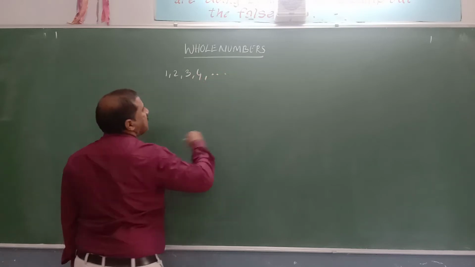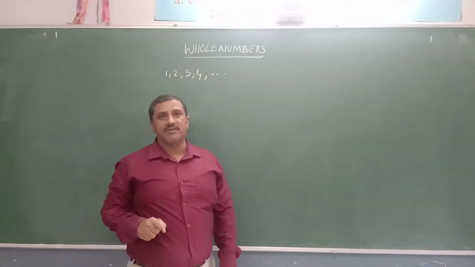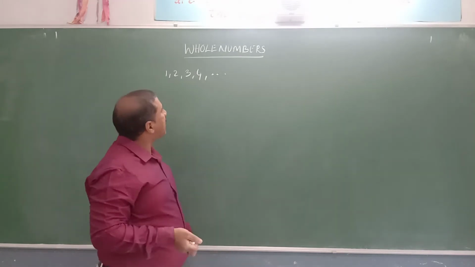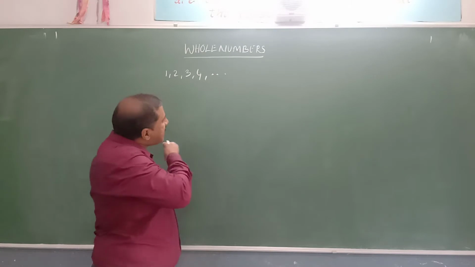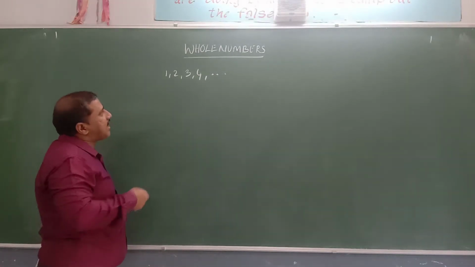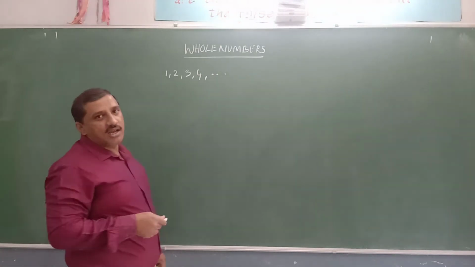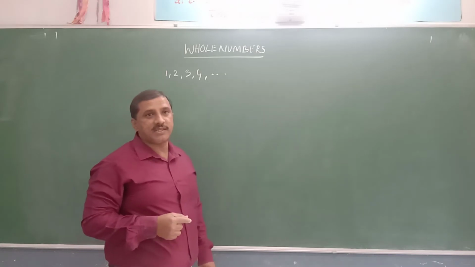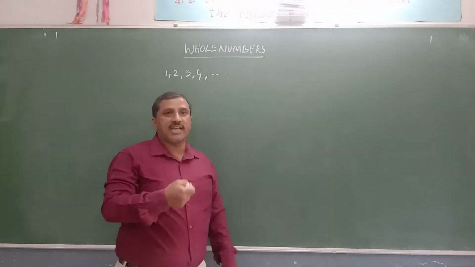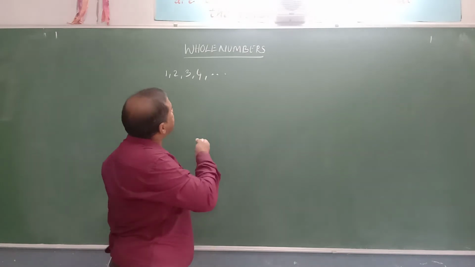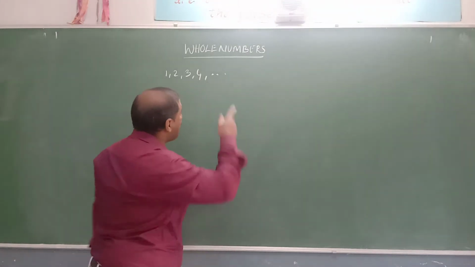We begin counting 1, 2, 3, 4, 5, 6, and so on. As these numbers are used for counting, they are known as counting numbers, and naturally we have taken these numbers to count. That's why these numbers are known as natural numbers.